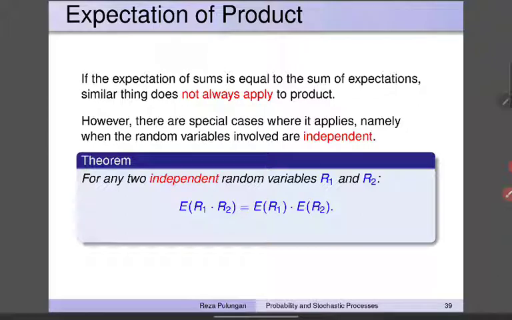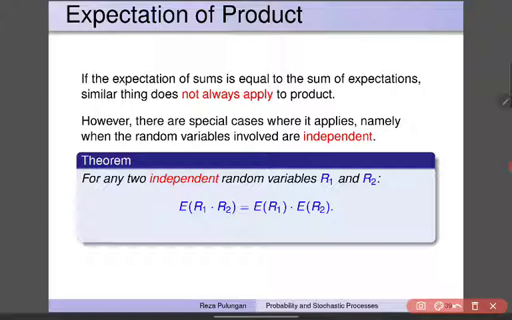The expectation of product. If the expectation of a sum is equal to the sum of expectations, a similar thing does not always apply to products. However, there are special cases where it applies, namely when the random variables involved are independent. So for products, we need an independence assumption.